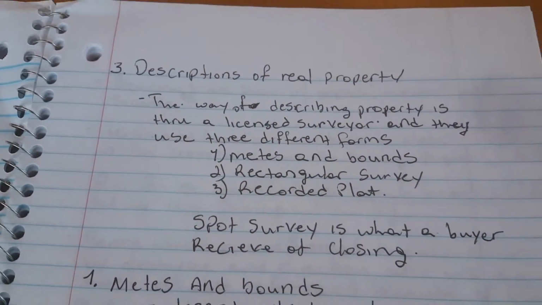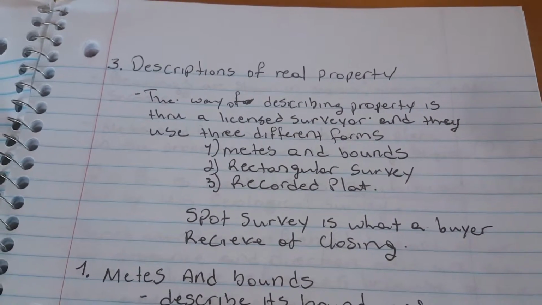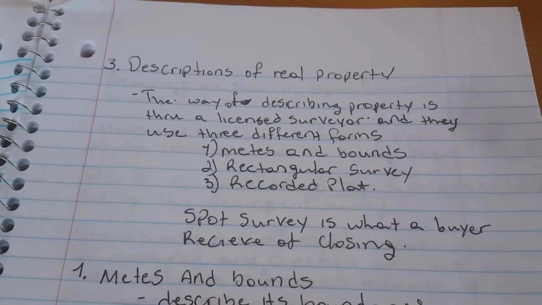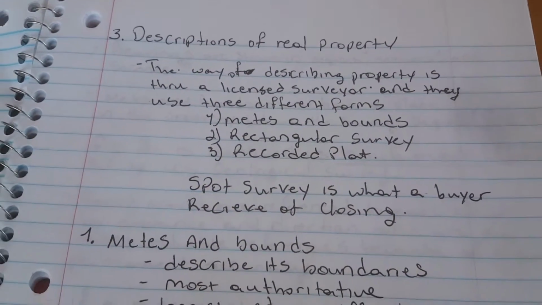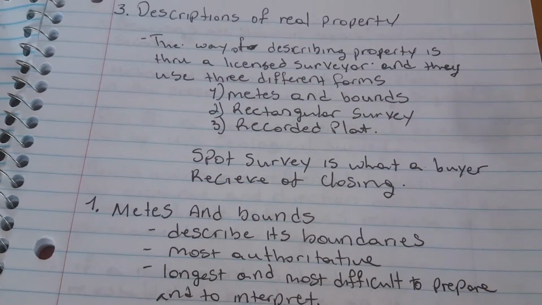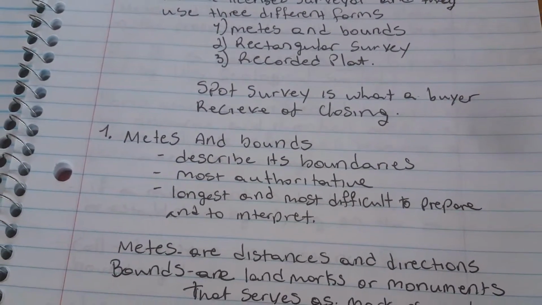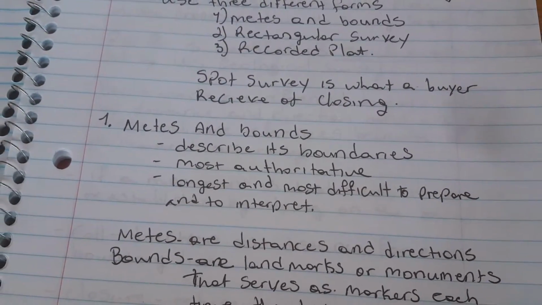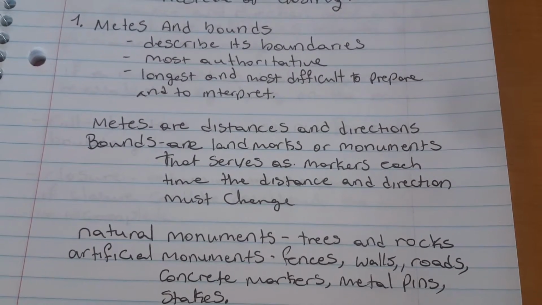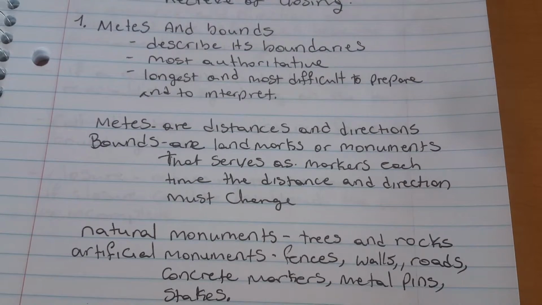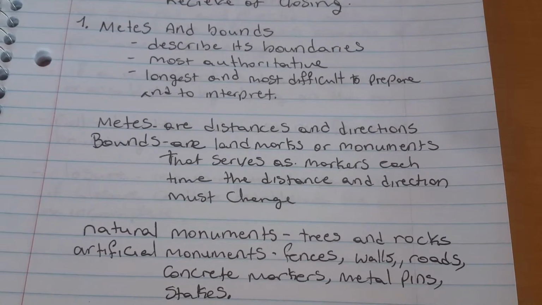Description of real property. The way of describing property is through a licensed surveyor, and they use three different forms: metes and bounds, rectangular survey, and recorded plat. A spot survey is what a buyer receives at closing. Metes and bounds describe its boundaries; it is the most authoritative, longest, and most difficult to prepare and to interpret. Metes are distance and direction. Bounds are landmarks or monuments that serve as markers each time the distance and direction must change.